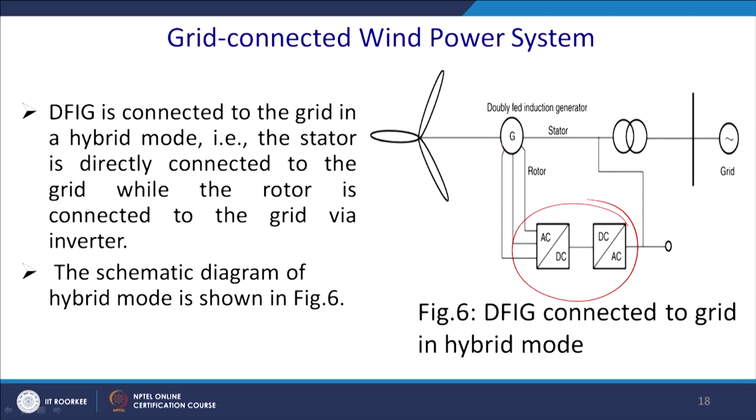Ultimately, these are the blades, and this is the stator. The stator directly feeds to the supply or the grid, and we have a rotor side connection, and that will take out power or inject power depending on whether it is running at subsynchronous or supersynchronous speed. So, above the base speed or below the base speed, it will absorb power from the rotor and inject it, or it may absorb power from the grid and inject it to the rotor.